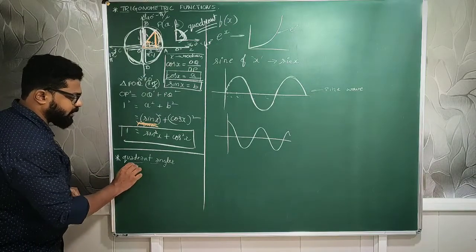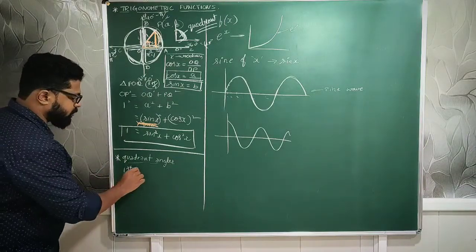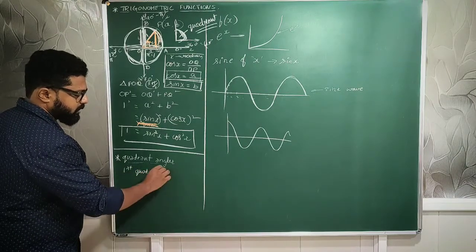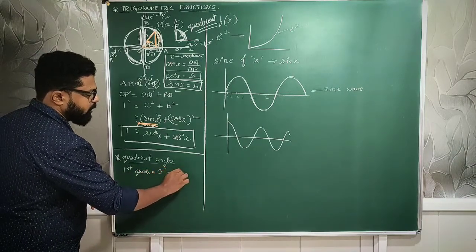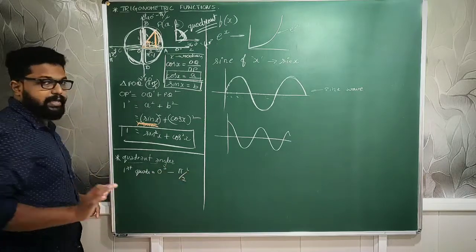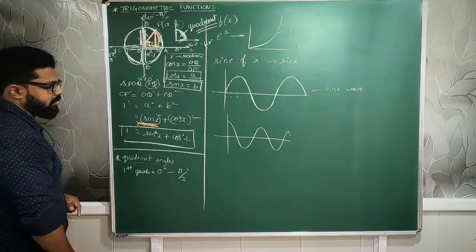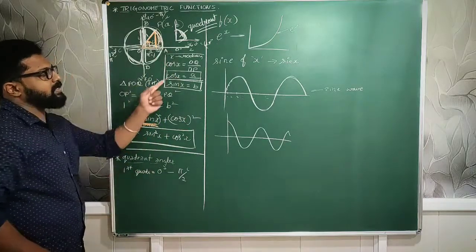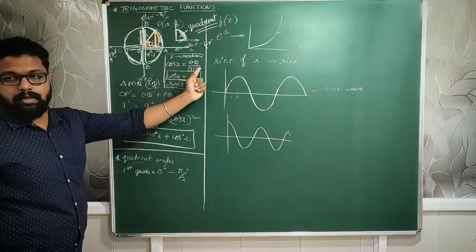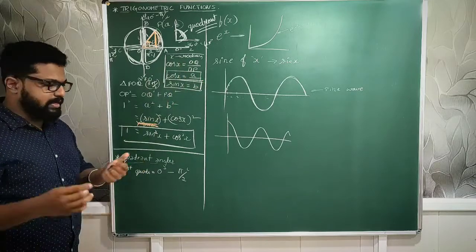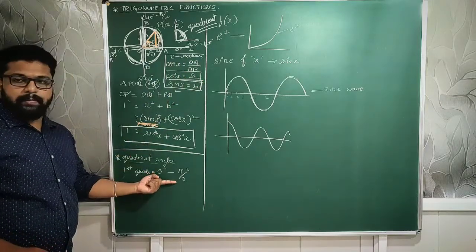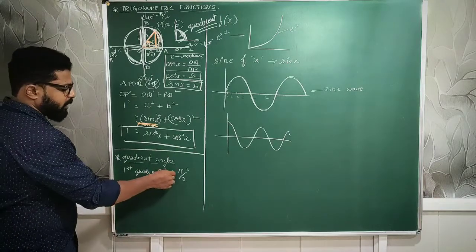The circle divides into 4 quadrants. So the first quadrant starts from 0 degrees to, we'll usually mention it in radians. Always we usually mention it in radians. Why? Because while deriving we have taken that as x radians. We are not taking it as degrees. Though taking degrees is not wrong, while deriving we have taken it in radians, so we will continue to mention it in radians. So 0 to pi/2.